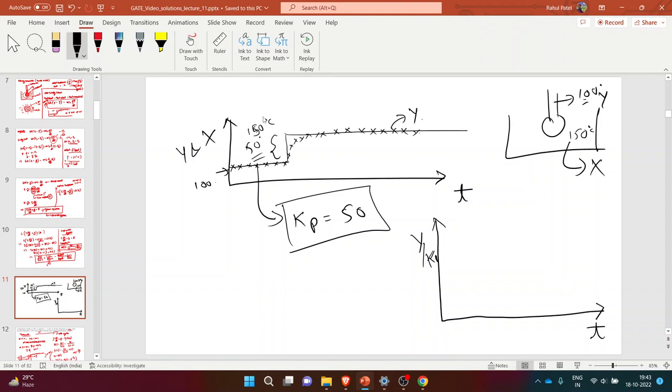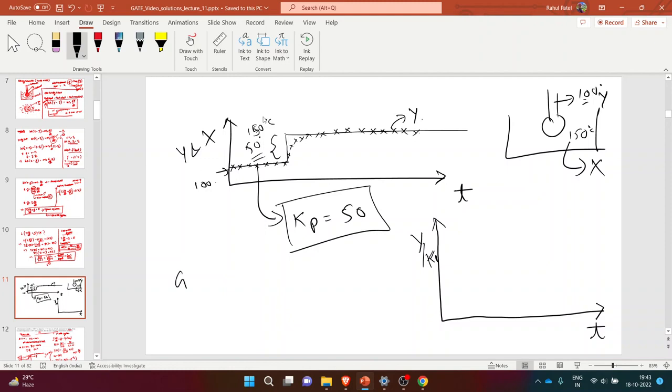Is that clear? Do you understand the meaning of Kp? Kp is the process gain. So let's say if I am increasing the temperature by 2 degrees Celsius, and corresponding to that my output variable changes by 5. Then 5 by 2 will be my process gain. So corresponding to that parameter, the ratio will be Kp, the process gain.